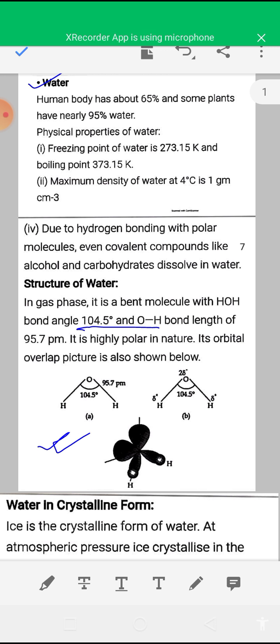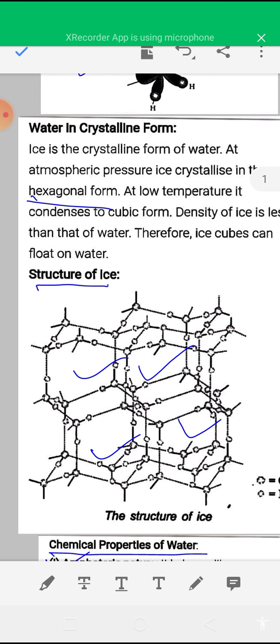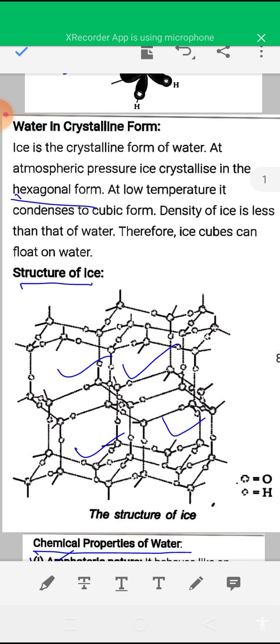So first, water. You know what is water. What is the chemical formula? The chemical formula of water is H2O. Its shape is tetrahedral. Bond angle is 104.5 degrees. And the crystalline form of water is known as ice. In ice, you have to remember the structure of ice. In solid state, in ice form, the water molecules are arranged in hexagonal form.